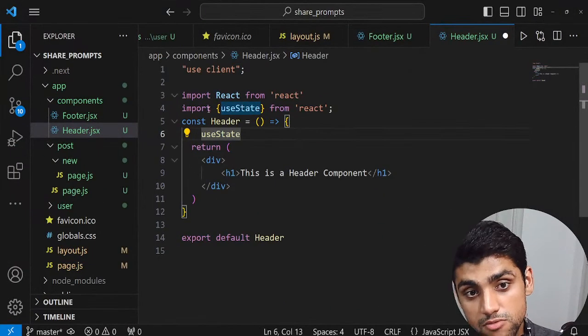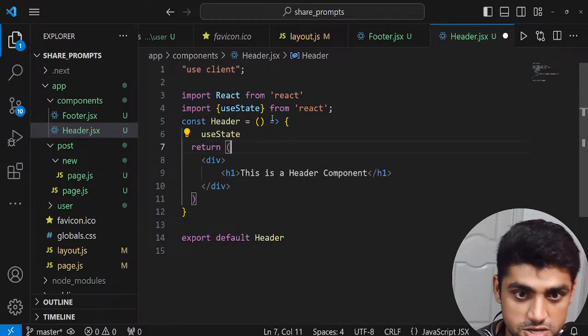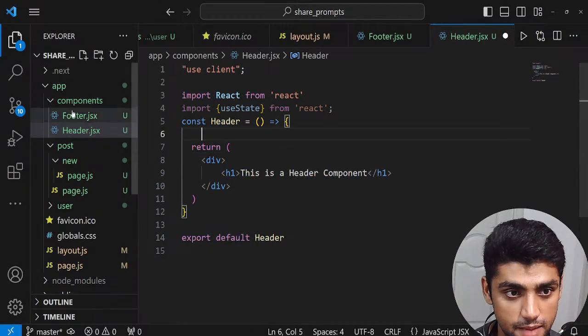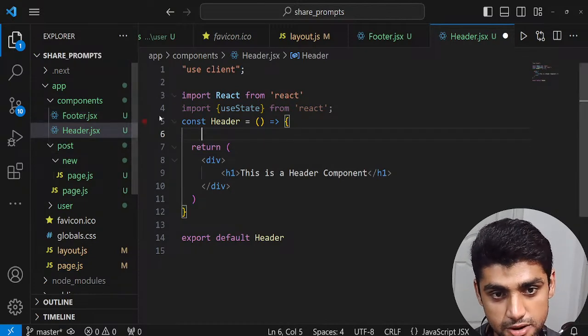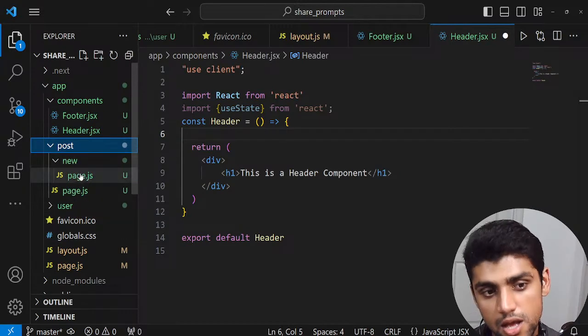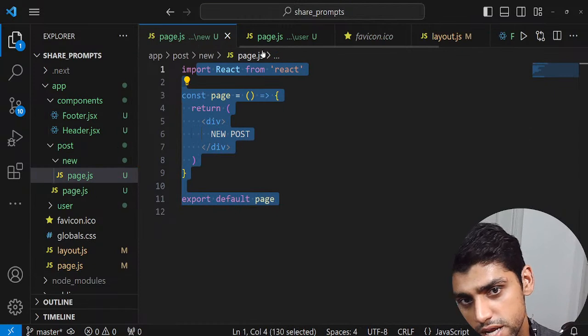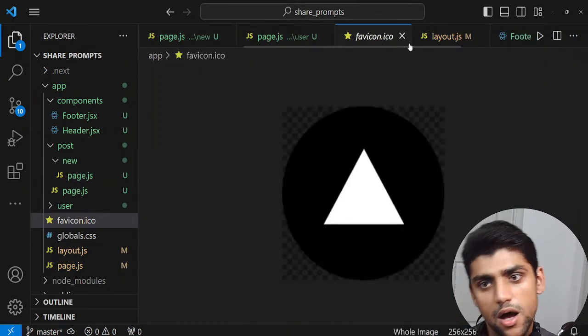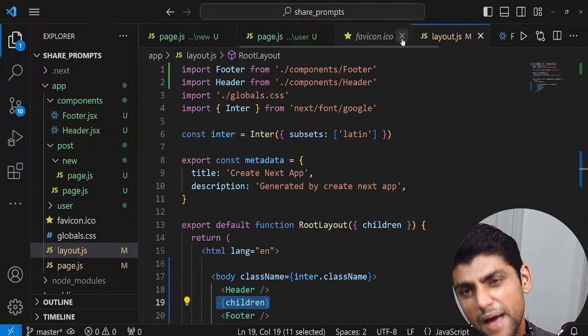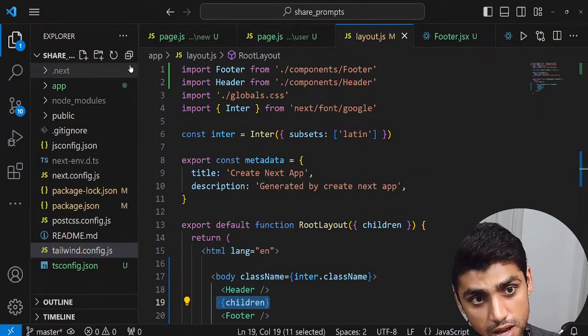Like the way I'm doing it right here, this is the complete convention. When you create a component, try to make it capitalized, with a capital first letter, and then you can just see that. You can see over here, these are the conventions I'm following. Page.js, just correct me if I'm wrong, but I'm adding them lowercase right now because they're just routes. I might be right or might be wrong, but for now these are the conventions I'm using, and they're working for me.